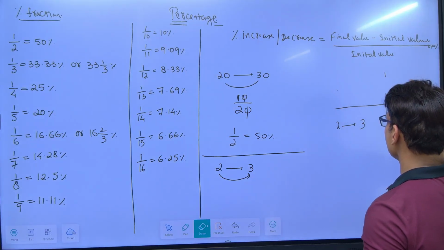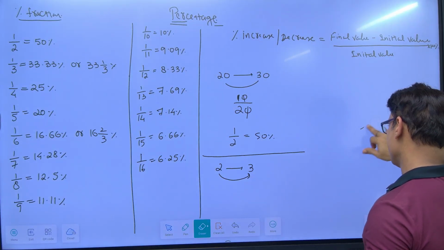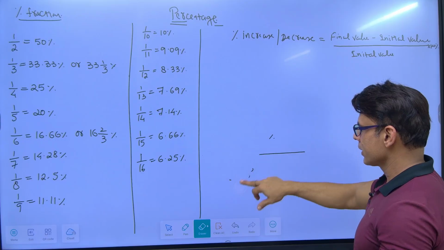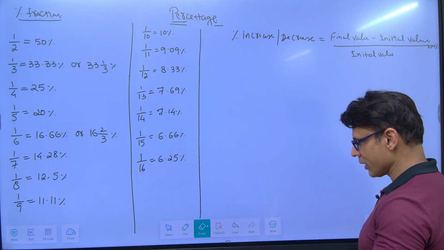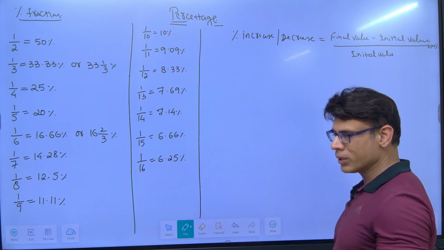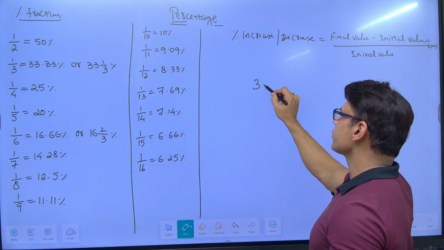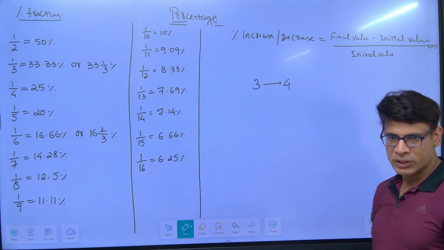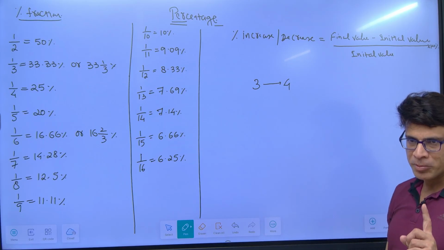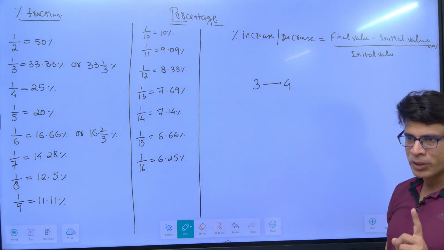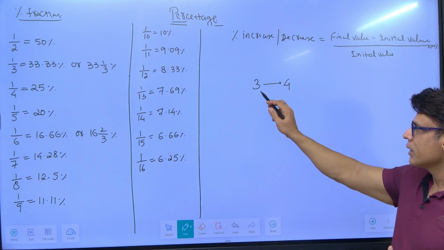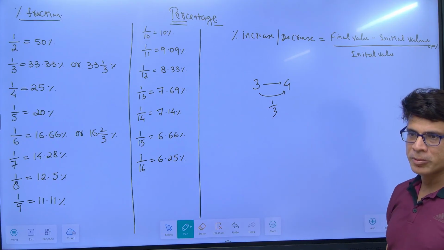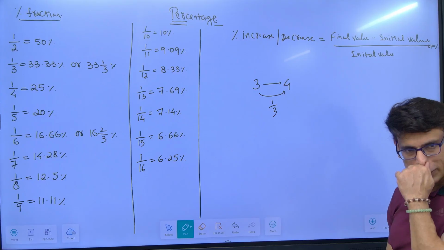Formula is fine. Do we have to use formulas? That we'll see. Now tell me something, right? I'm just giving you some number. Let's say if 3 becomes 4, there is an increase of what? 1 over a base of initial, final, right? There is an increase of 1 over a base of 3. What is 1 by 3? 33.33.